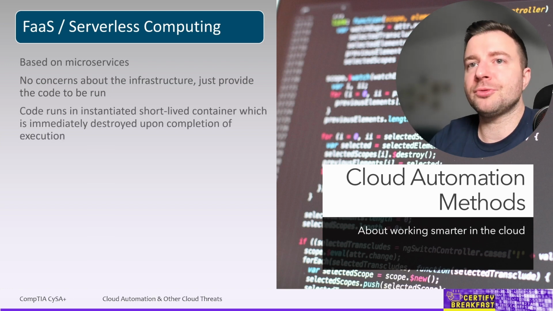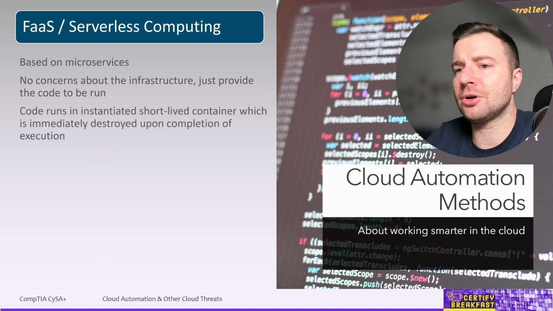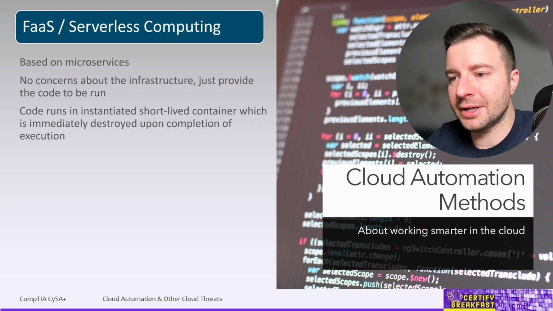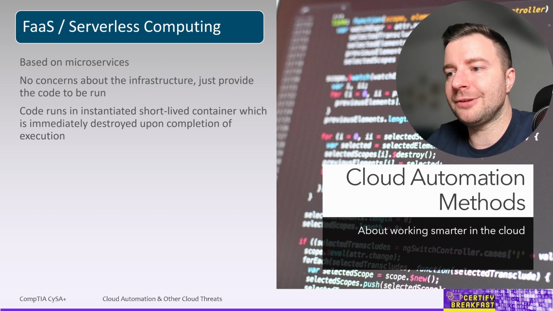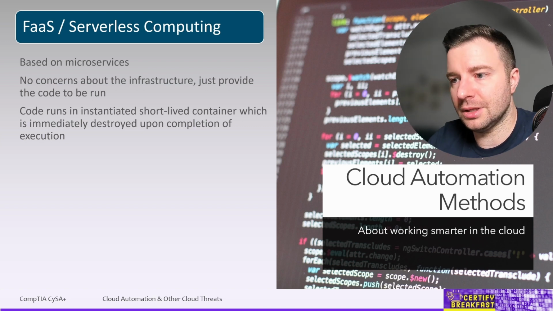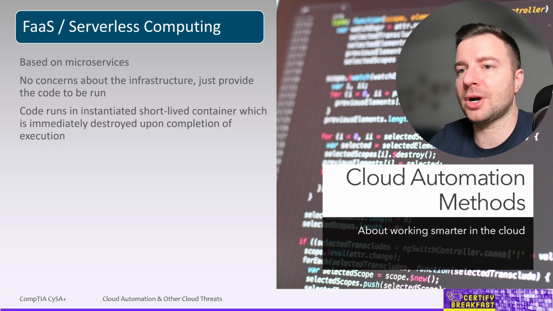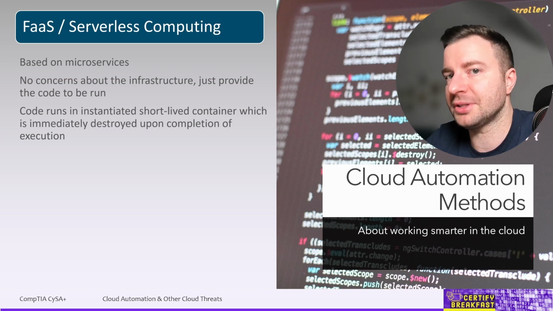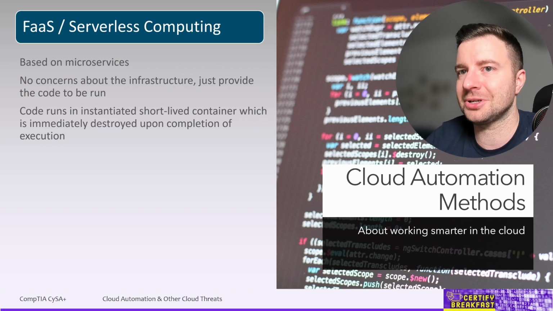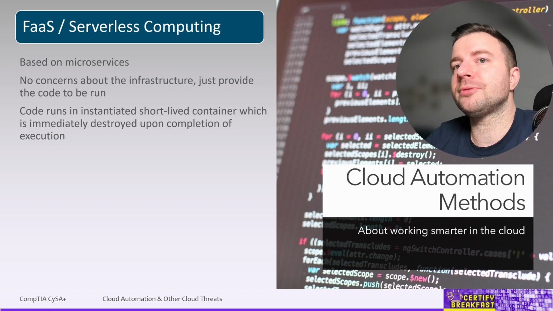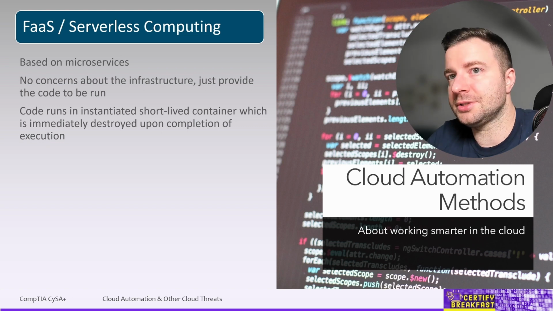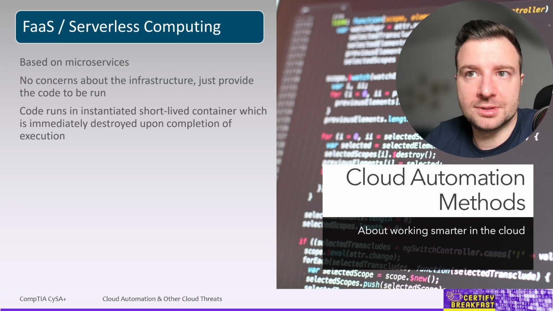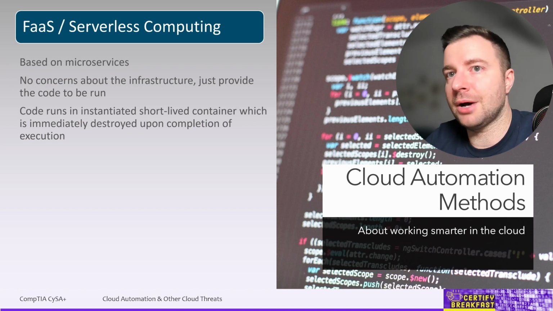So all you need to do is to provide the code for a function. We call it function because we're mostly referring to it from a microservices perspective of running a specific piece of code that does a simple atomic thing, like, I don't know, processing an image or processing some kind of input, right? So that's why we call it a function. It doesn't really have to be an actual function in machine code, but we do just provide that code, which is actually a microservice, and that function is going to interact with other similar microservices in order to provide some results to client requests. Now, the cloud takes care to always have the function up and running and available.